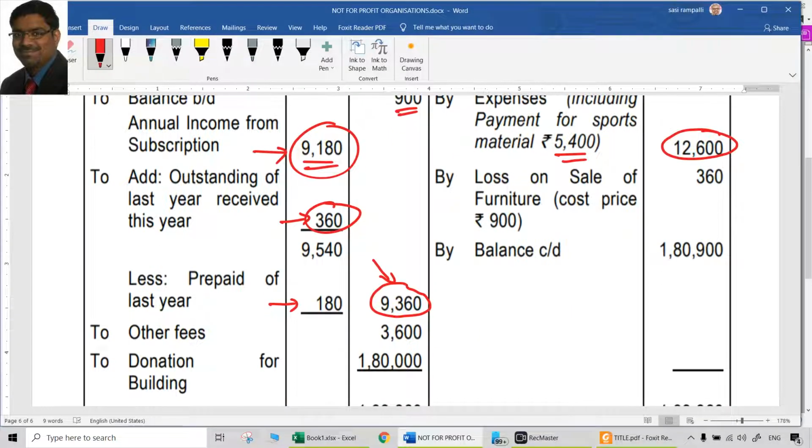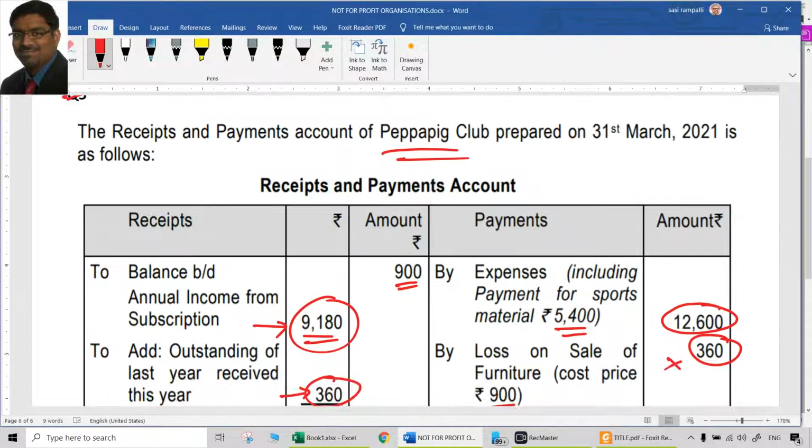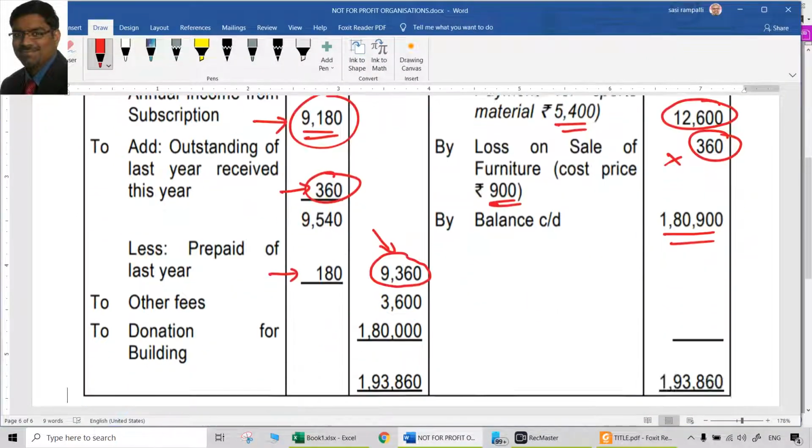Then comes this one, which is absolutely not correct. Why? Because loss is something that should be shown on the debit side of income and expenditure account. Rather they showed it on the credit side of receipts and payments account. Loss on sale of furniture, 900 rupees is the cost price. Loss is 360. They showed the 360 here. Absolutely this is wrong. And the balance carried down 180,900 definitely also will be wrong. So this receipts and payments account is not something which is correct.